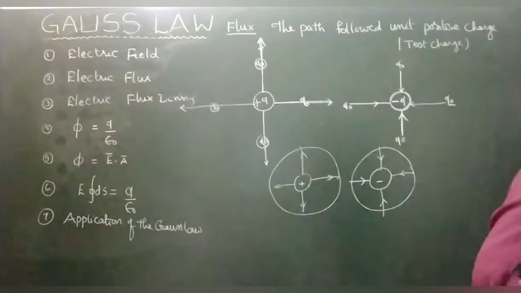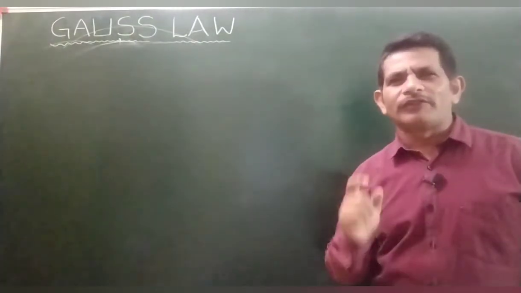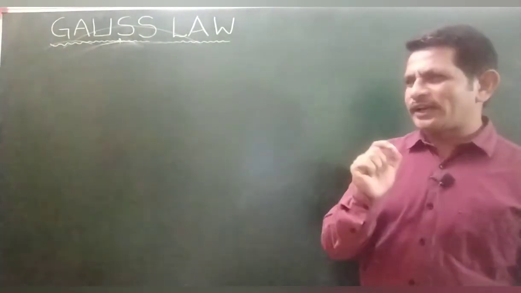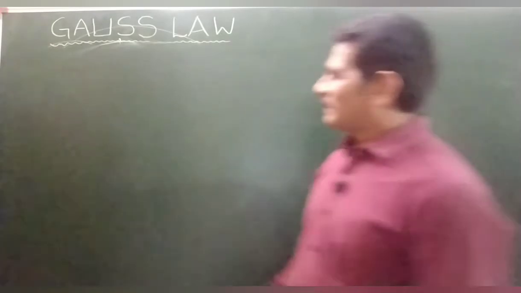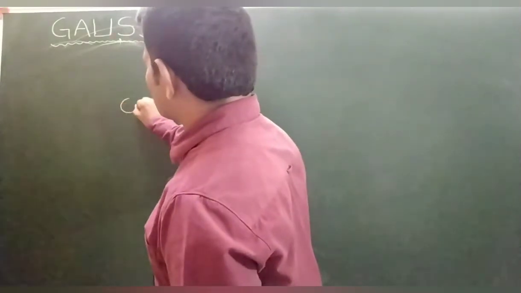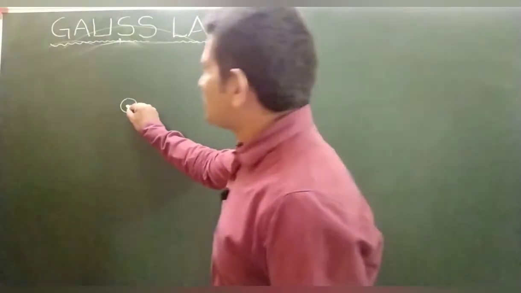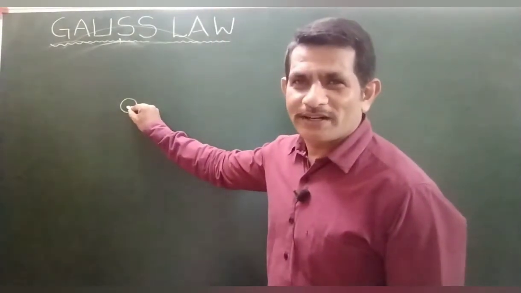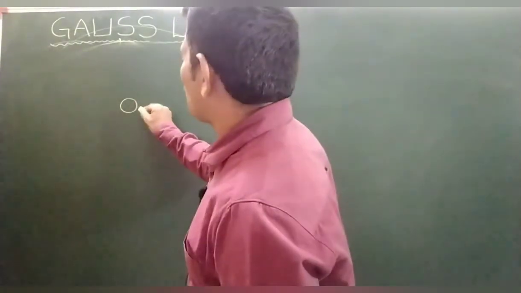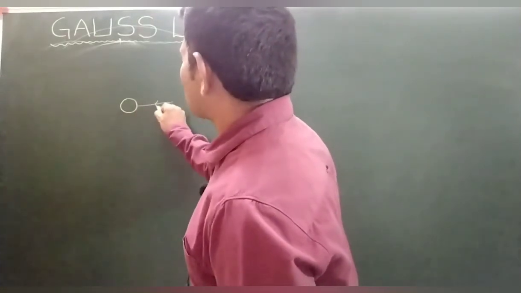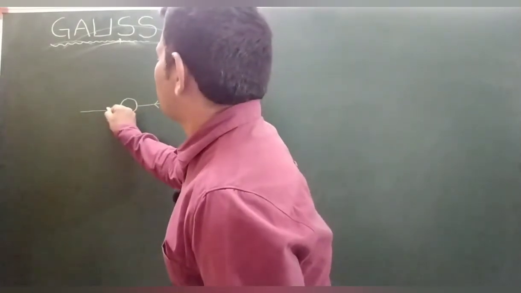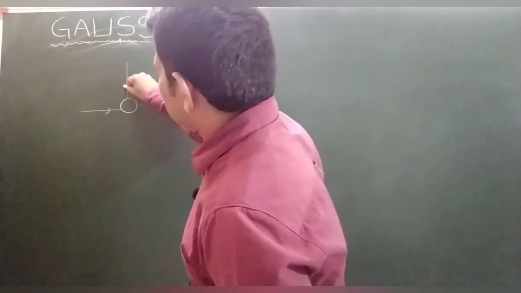Okay, if you are happy and agreed with my explanation, I would like to put one small question. There is one unknown charge. I don't know whether the charge inside is positive or negative. I have drawn lines like this.